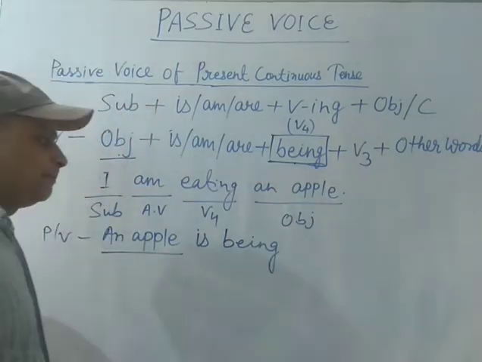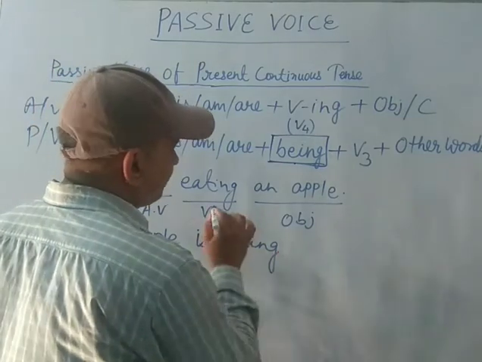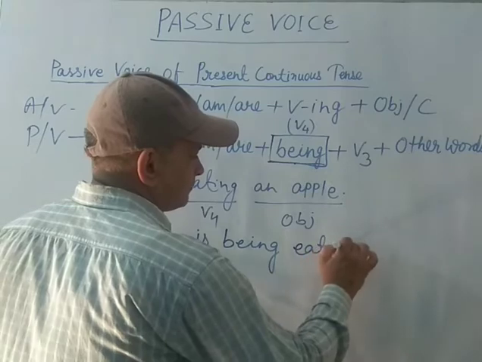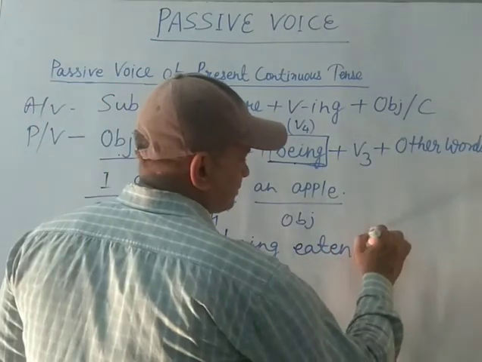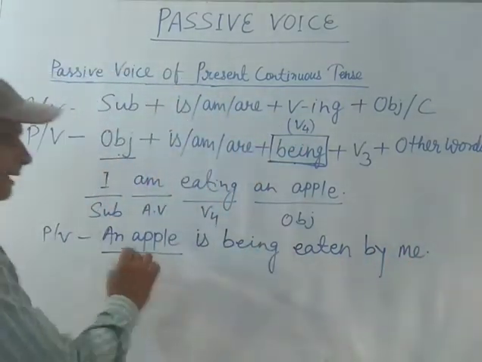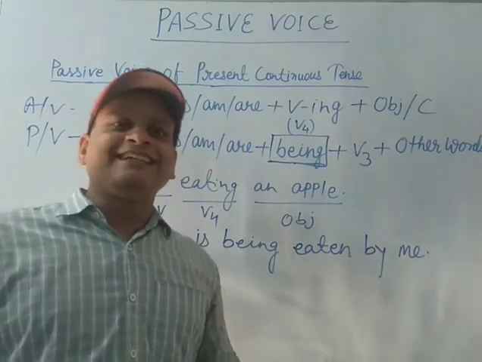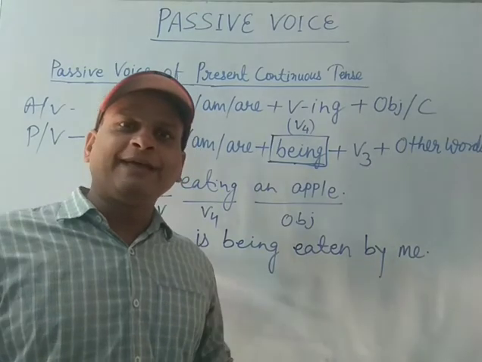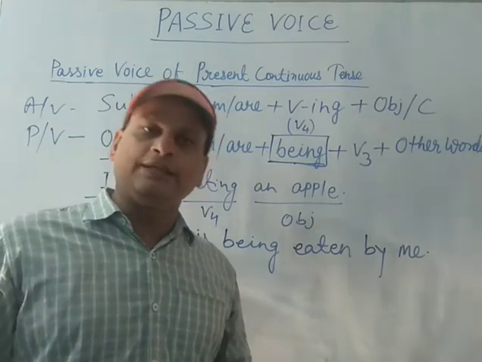An apple is being. Now the third form of the verb eat: eat, ate, eaten. An apple is being eaten, and I is changed into me in the objective form. An apple is being eaten by me. I am eating an apple was in the active form, and I have changed it: an apple is being eaten by me.